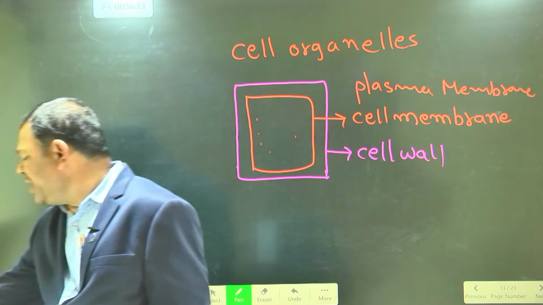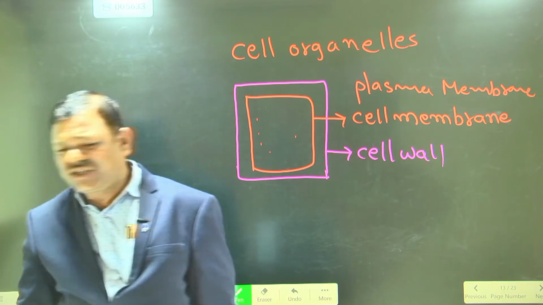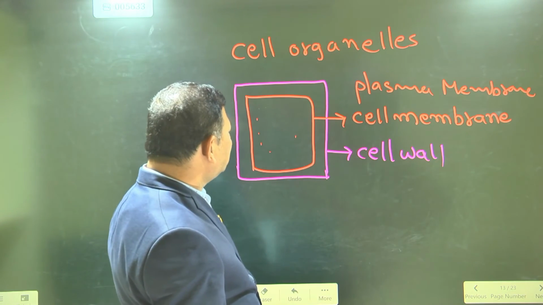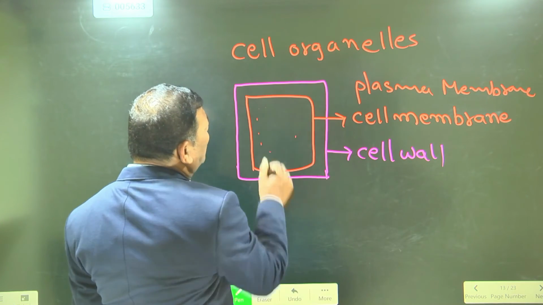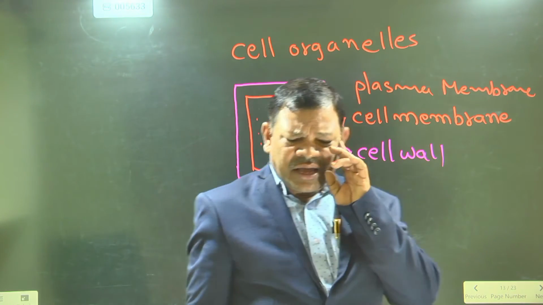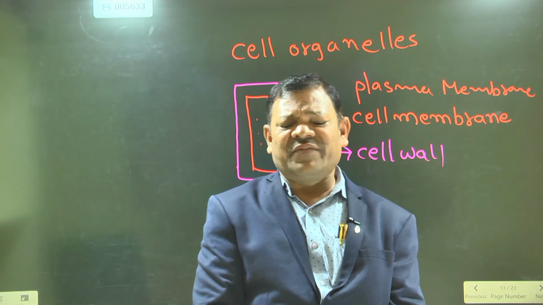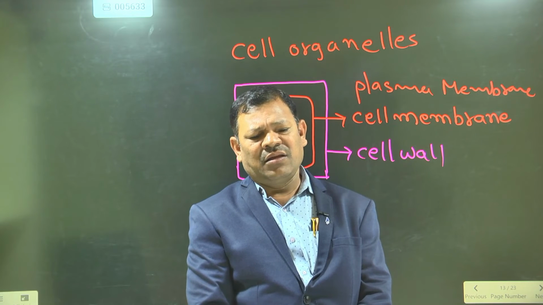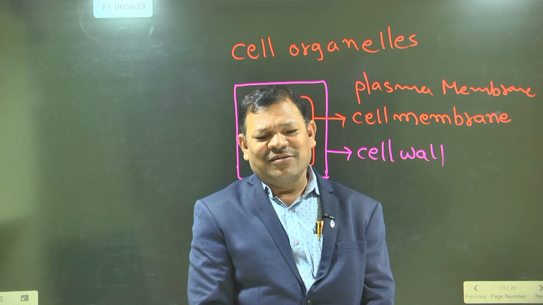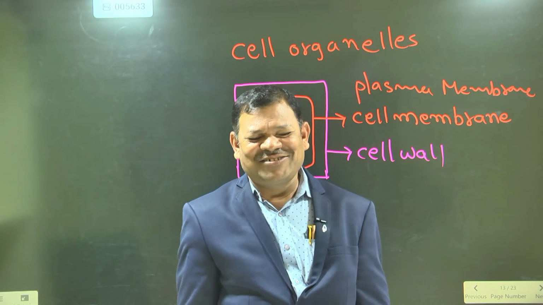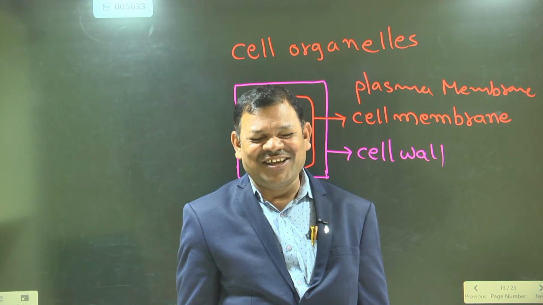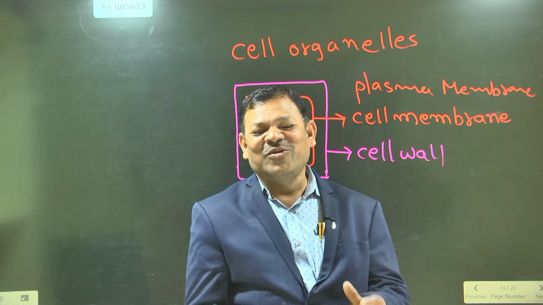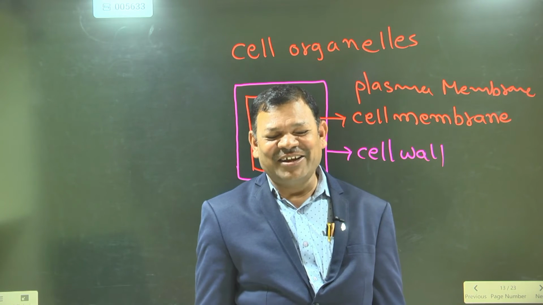Next. You know very well, inside the cell so many cell organelles are present. Can you give examples of the names of the cell organelles? Slow down. Why are you running so fast? Are you on the outer ring road going at 100 speed?